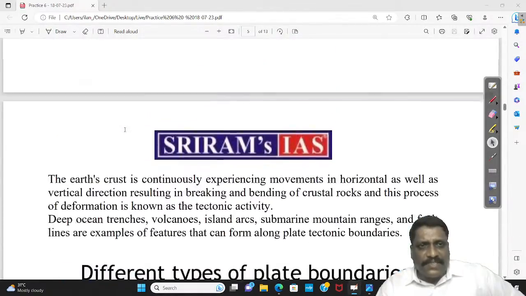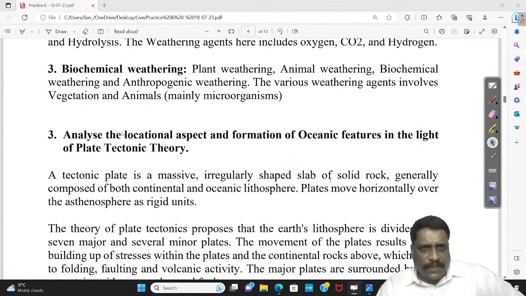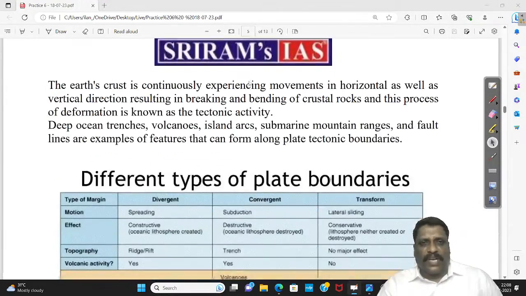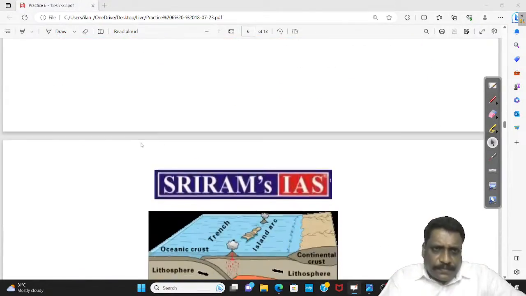Somewhere I think we have answered this question: analyze the locational aspect and formation of oceanic features in the light of plate tectonic theory. We have answered it, and maybe I have also given you the consolidation. Now moving on further.